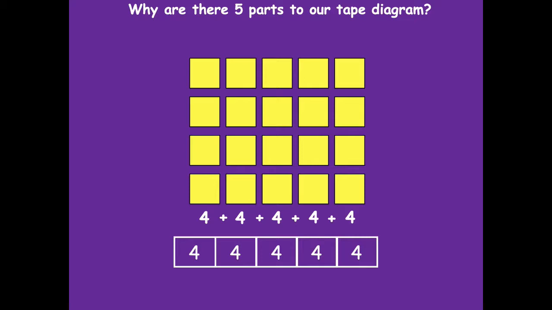So why are there 5 parts to our tape diagram? Right, so we have one box with 4, another box, all the way, we have 5 boxes with 4. So why is there 5 parts?